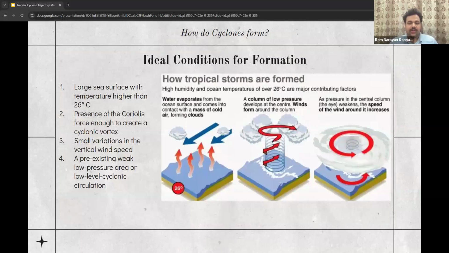So cyclones form as warm, moist air over the ocean rises. While this happens, the air cools and condenses, releasing heat into the atmosphere. This heat warms the surrounding air, making it lighter and causing it to rise even further. The rising air creates an area of low pressure, which draws in more air from the surrounding environment, leading to a spiraling inward movement of wind. The Earth's rotation influences the direction of the swirling air, causing it to rotate counterclockwise in the northern hemisphere and clockwise in the southern hemisphere. Existing atmospheric disturbances like easterly waves can provide the initial nudge for a cyclone to develop and intensify.